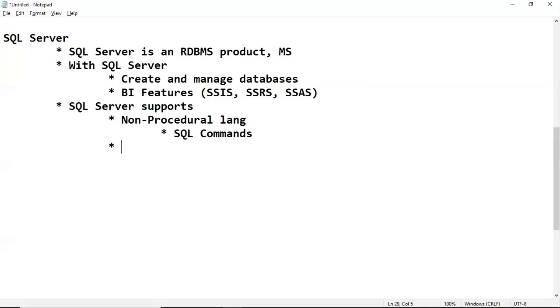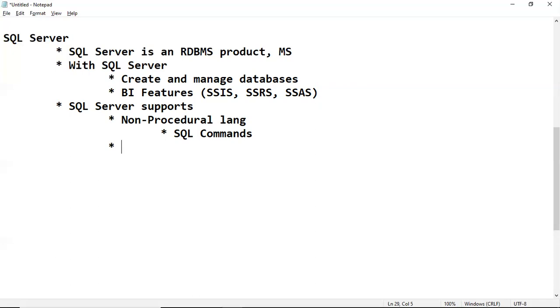That's why if you are going with Oracle, it supports SQL commands. If you are going with SQL Server, it supports SQL commands. If you are going with Sybase, it supports SQL commands. That's why every RDBMS supports SQL commands.